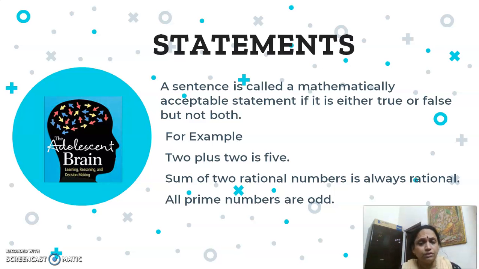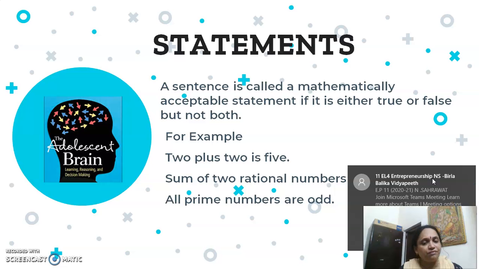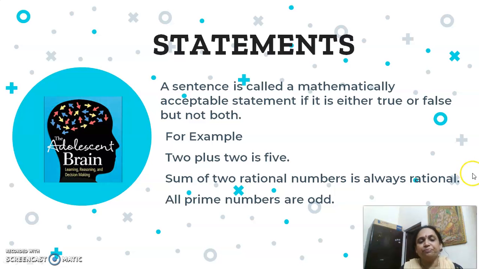For example, 2 plus 2 is 5. Can you decide whether it is true or false? Yes. Sum of two rational numbers is always rational. Can you tell me whether this is true or false? Yes, you can. All prime numbers are odd. So, can you tell whether it is true or false?